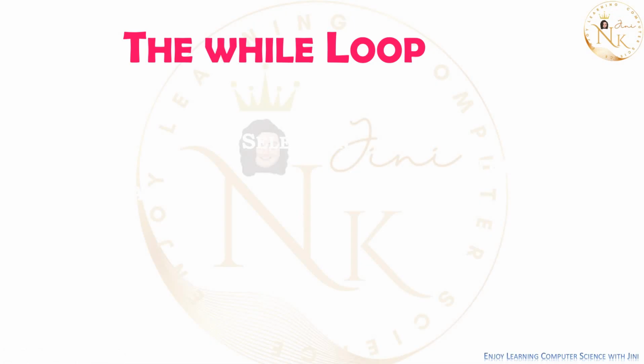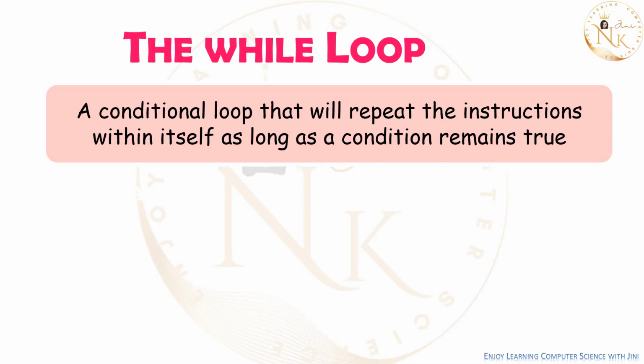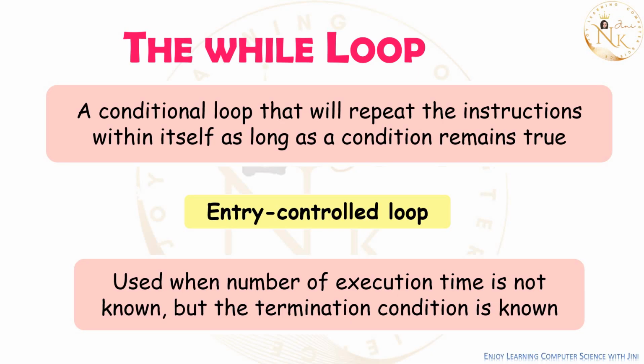Now the while loop. While loop is a conditional loop. For loop is a counting loop. This is a conditional loop which repeats the instructions as long as the condition is true. Once the condition is false, it goes out of the loop. Okay. This while loop is also known as an entry control loop, because before entering the loop itself, first we check the condition. If the condition is true, then only we will be able to execute the statements. Otherwise, it will never get executed. That's why while is known as an entry control loop.